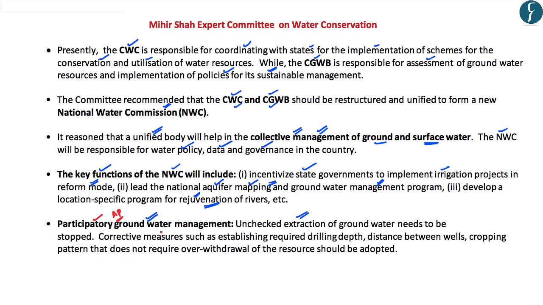Further, this particular committee has also suggested certain corrective measures in order to check the overexploitation of the groundwater. Some of the corrective measures which this committee has suggested include establishing the required drilling depth, the distance between the wells, and adoption of the cropping pattern of the agriculture in such a manner that it does not lead to the over withdrawal of groundwater resources. So these are some of the recommendations given by the Mihir Shah Expert Committee on Water Conservation.